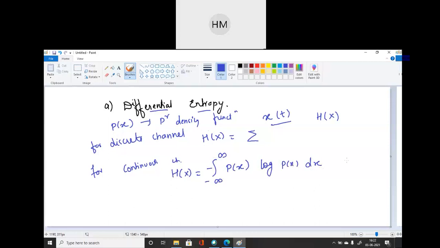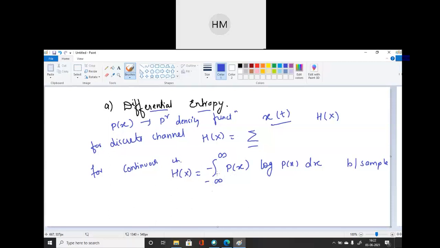So you can see how much it becomes complicated, because for discrete channel you have to simplify the summation sign. Here for continuous channel it is replaced by integration. So you have to perform integration of two signals. Whatever is given to you, the probabilities can be in terms of any value. Any signal can be there. For those signals, probabilities will be mentioned.